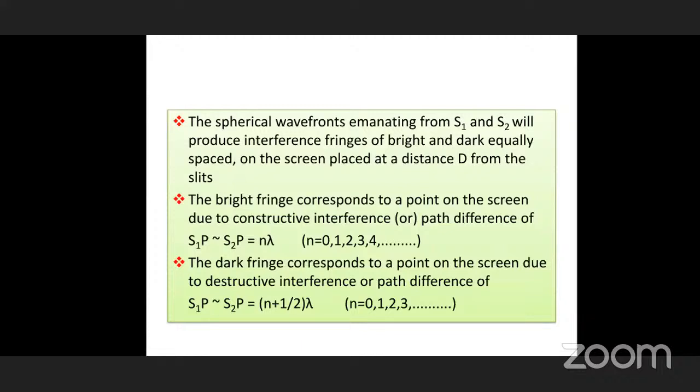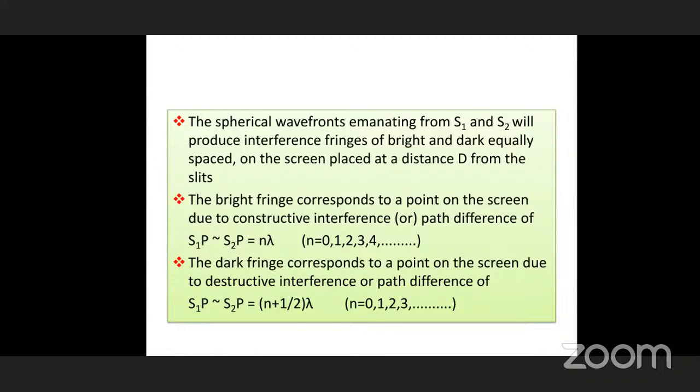That symbol is a difference. Whether you take S1P minus S2P or S2P minus S1P, whatever it may be, that is called the difference. It is n lambda.